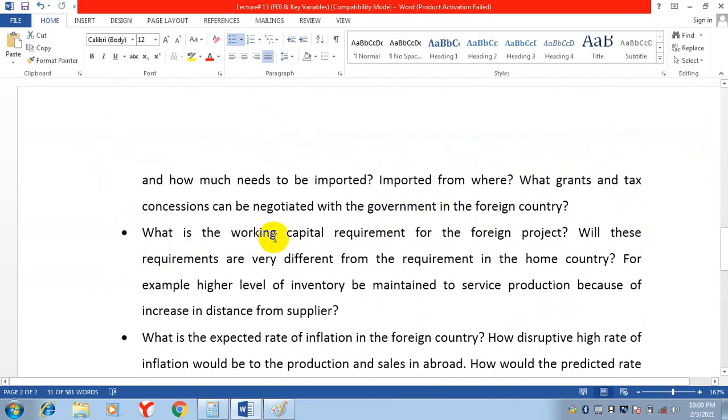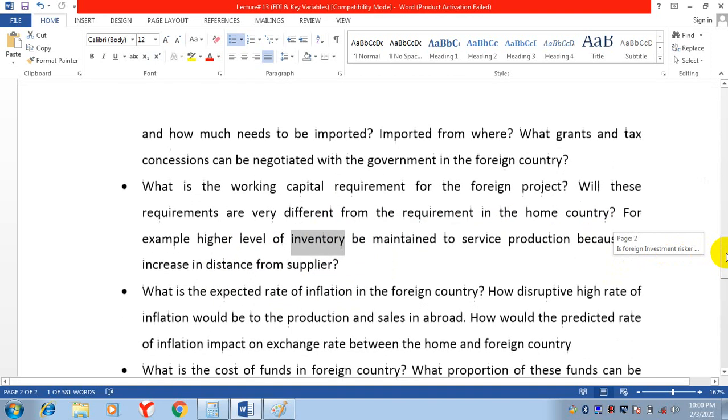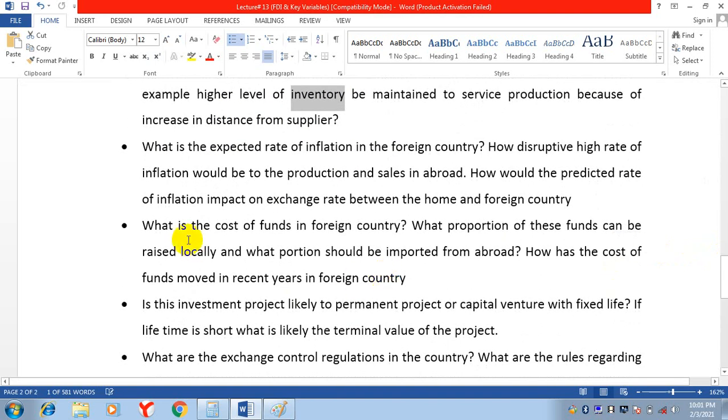Then we discussed what the working capital requirement will be in the foreign country. Will this working capital requirement be different from the requirement in the home country? Do we need more money for working capital in the foreign country, or will it be the same as in the home country? If you are sending products from the home country to the foreign country, then you need a high level of inventory. So you need more working capital. So these are the questions that you ask yourself when you are investing money in a foreign country.